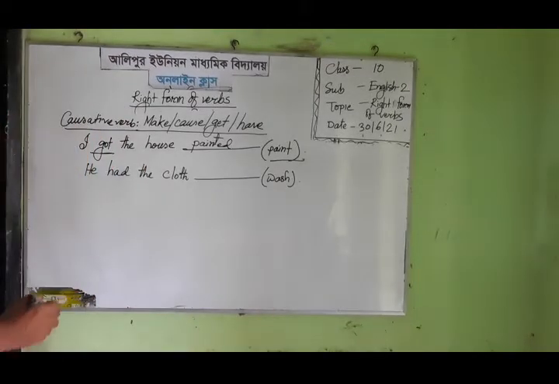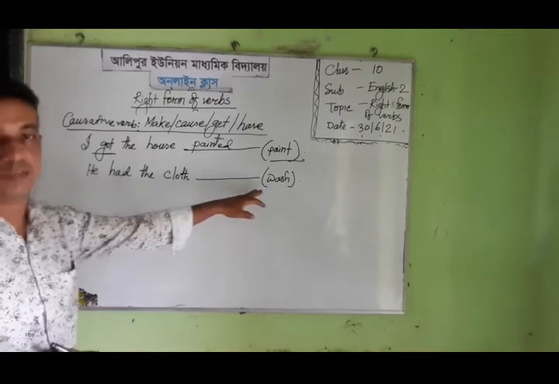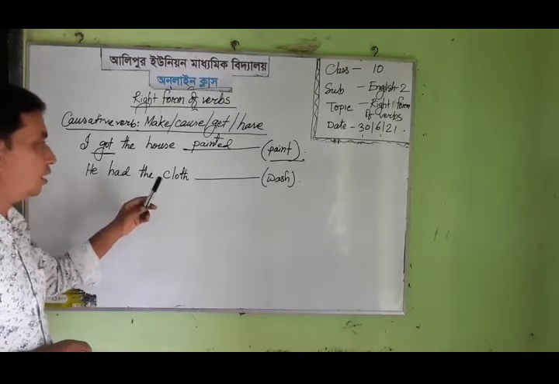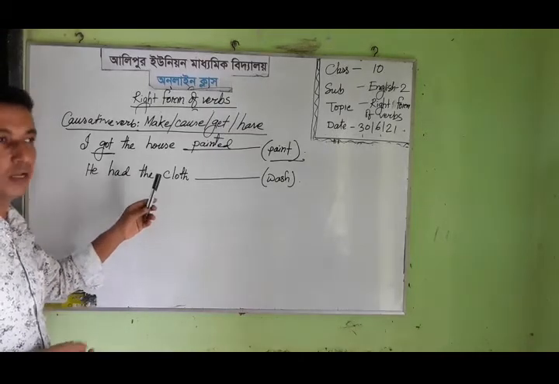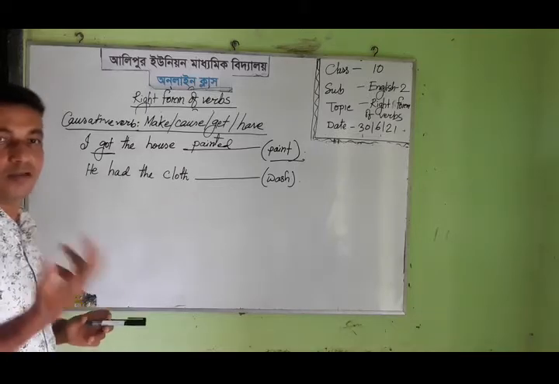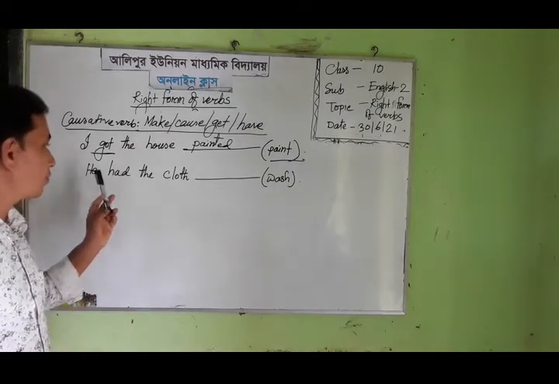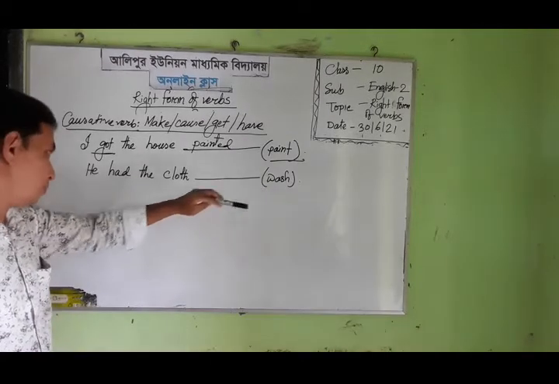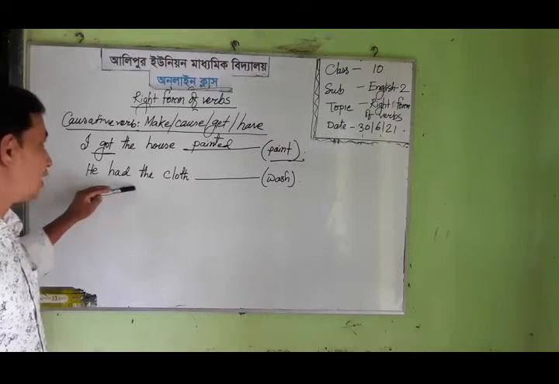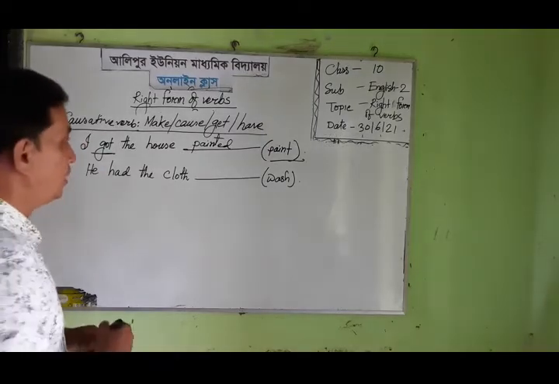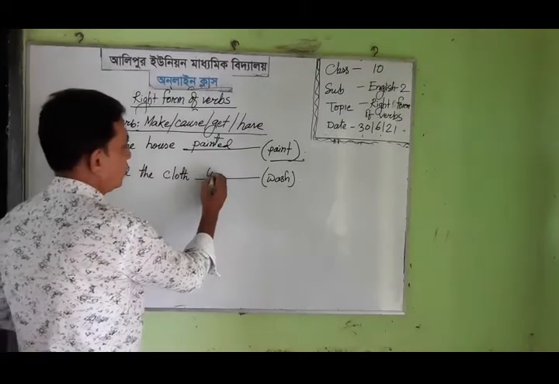He had the cloth washed. This is also an example of a causative verb. That means with had, he did not wash the cloth directly or himself. That's why he took help from others. So we must change the verb into past participle form, as the verb had is used here as a causative verb. So I may write washed.